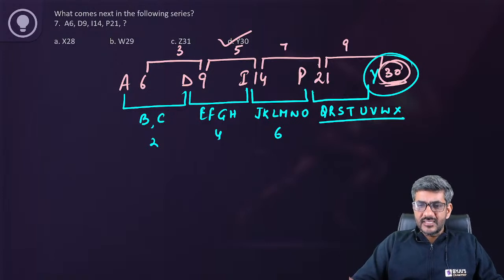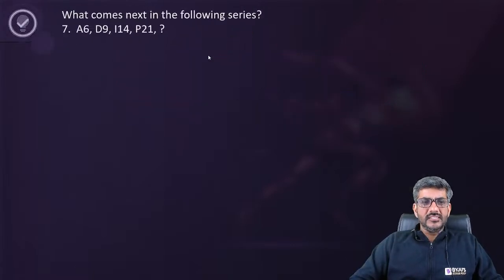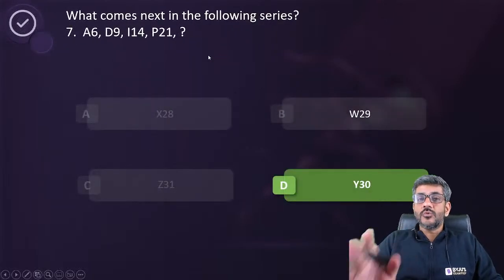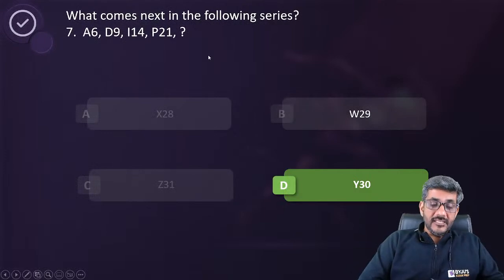सभी लोगों ने सही आंसर दिया है. आदित्य और हिमांशु का डिफरेंट था. They also got to know later on कि हाँ कहीं गलती हुई है. So now D option is the right answer for this question. These were the questions of next term in the series type.